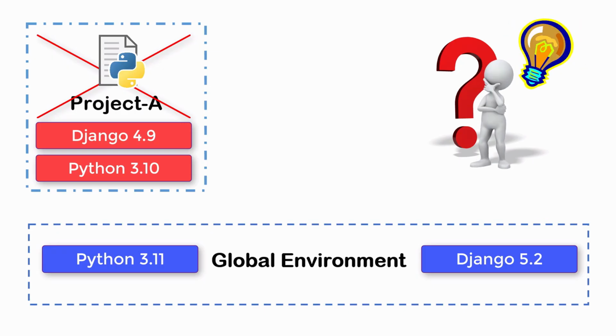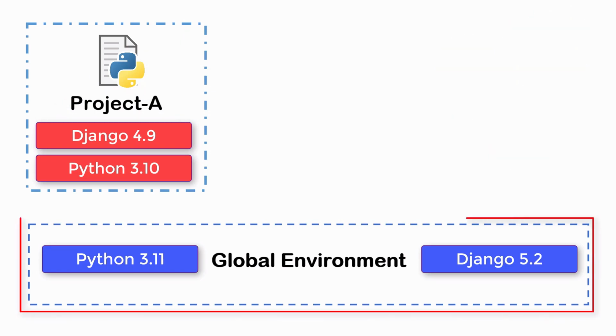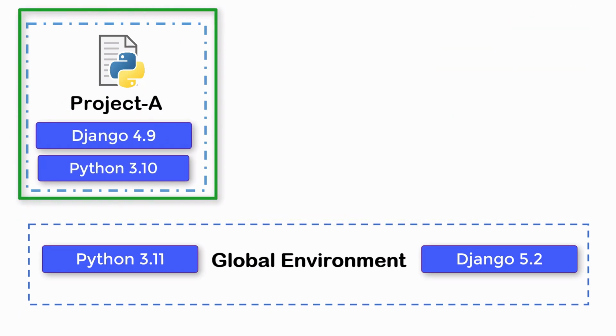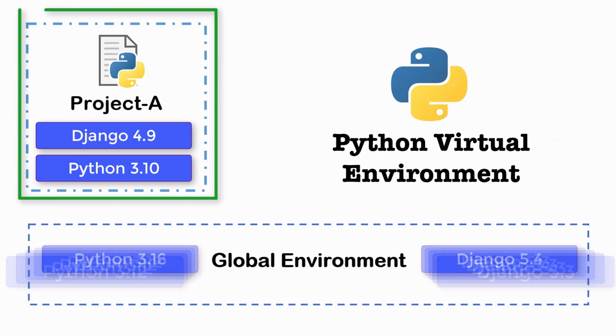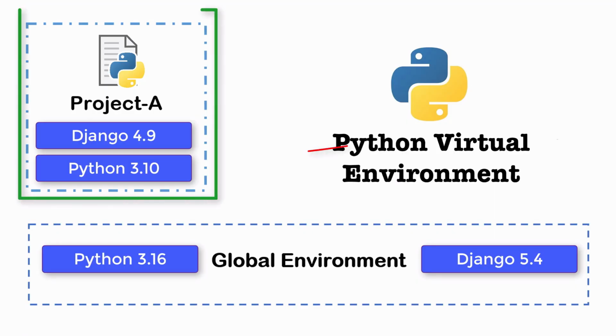There's a remarkably simple and elegant solution to this entire problem. Instead of relying on one large cluttered global environment, you can create a separate, isolated environment for each individual project. This isolated setup is called a virtual environment. With a virtual environment, any changes you make to your global Python libraries won't affect your existing projects. Each one stays completely independent using this isolation mechanism.